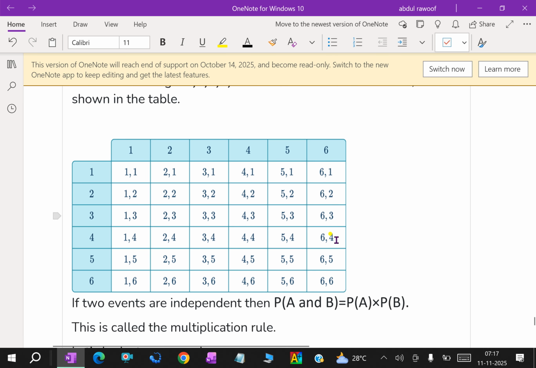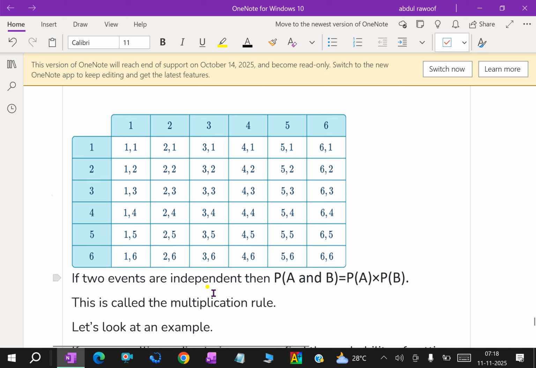The sample space for two throws is 1,1, 1,2, 1,3, 1,4, up to 6,6. Here, if two events are independent, then P of A and B is equal to P of A into P of B. This is called the multiplication rule.